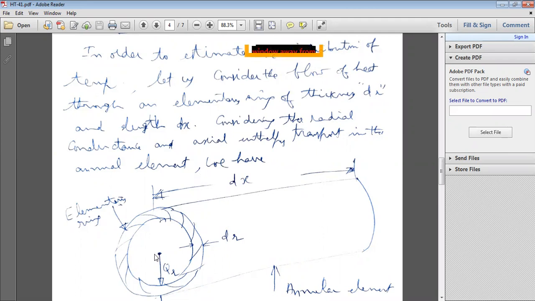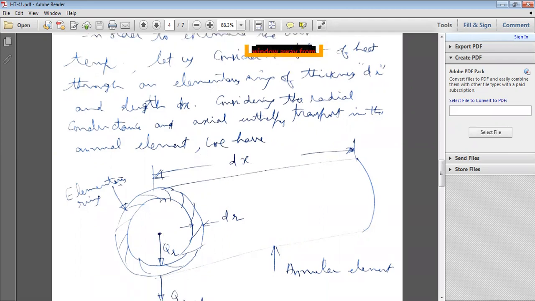Considering the radial conductance, that is conduction heat transfer along the radius, and considering the axial direction, along the tube, the fluid is flowing with temperature. That's why it has some heat energy, and that is known as axial enthalpy transport. Because the fluid is moving like this inside the tube, it has enthalpy. That's why axial enthalpy transport will be there inside the pipe in the annular element we have.